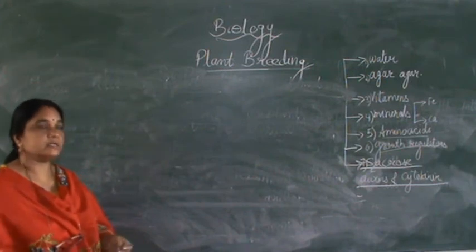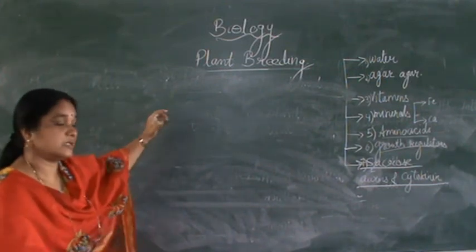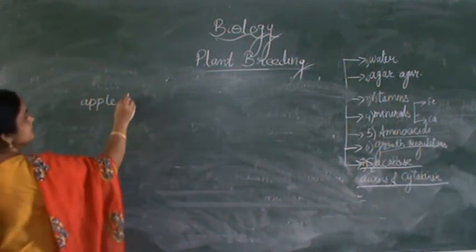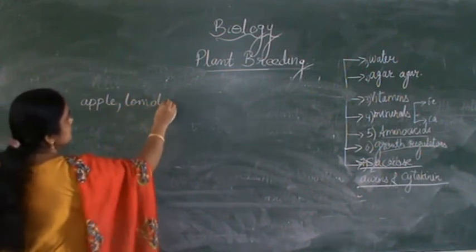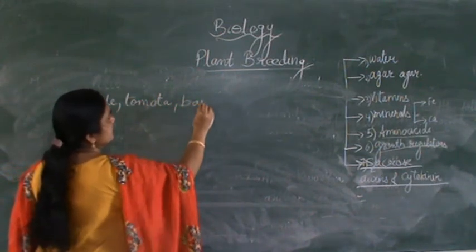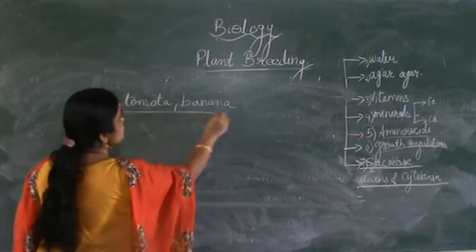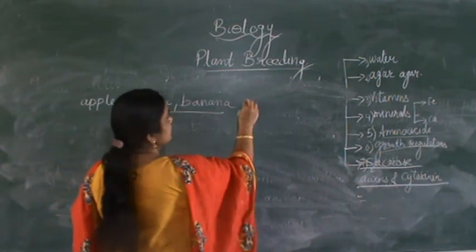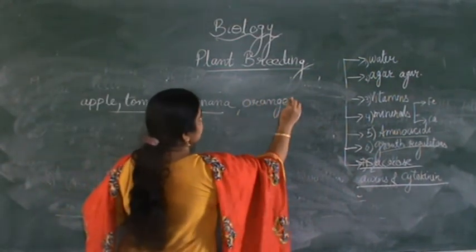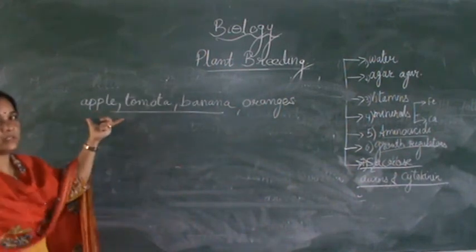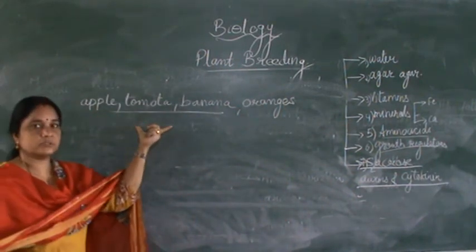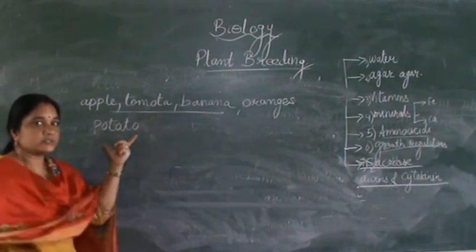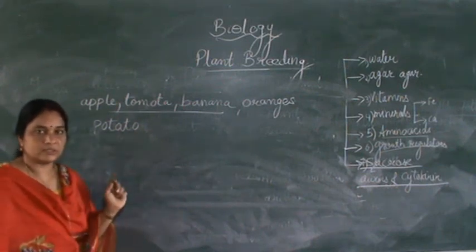Now you know that tissue culture is applied in the field of apple, tomato, banana, and many fruit varieties have been developed by using tissue culture. Large scale production of apples, tomatoes, oranges and more has been done. An apple tree gives only apples, a tomato plant gives tomatoes, and we get potato from a potato plant. That is in tissue culture or normal cultivation which we have seen.